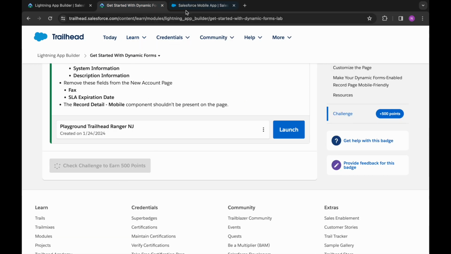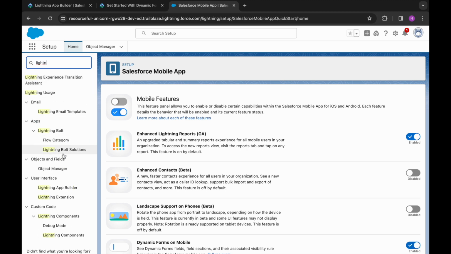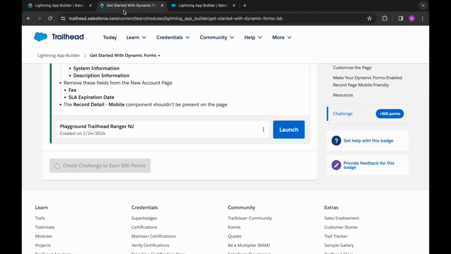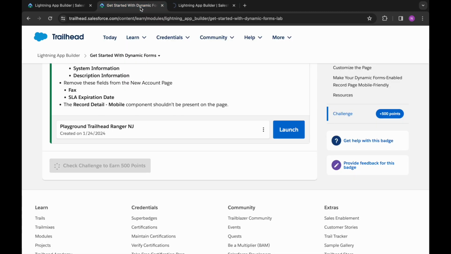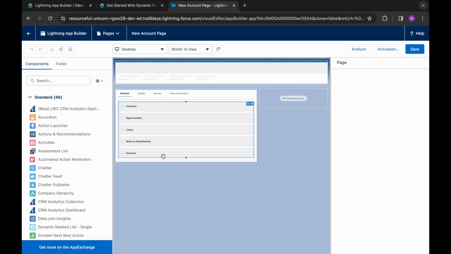And this we need to remove now because it might be visible. So let's open our page in the meantime. Is it still present? Yes, because we need to remove that.